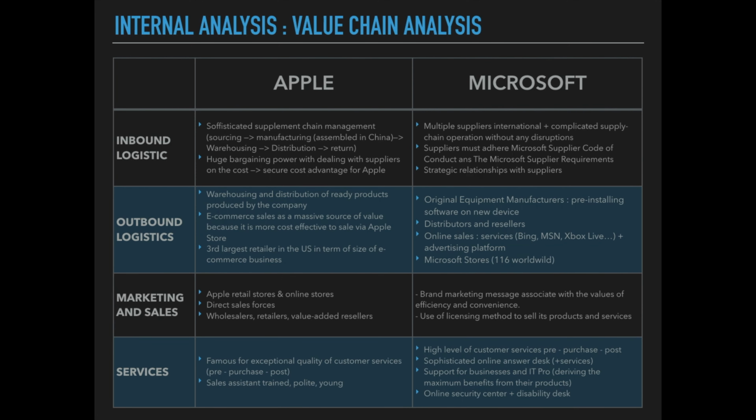Apple has got a sophisticated supply chain management, as you can see. It also has got huge bargaining power when dealing with suppliers on the cost, and it allows the company to secure cost advantages. For the outbound logistics, Apple is using warehousing and distribution of ready products produced by the company. It is also the third largest retailer in the US in terms of size of e-commerce business, just after Amazon.